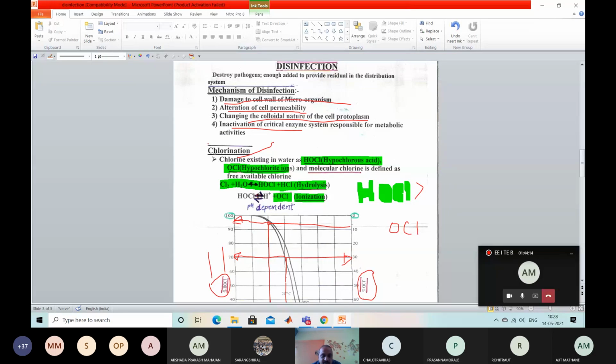Why are we discussing chlorination? Chlorine is the most used disinfectant agent in developed countries because chlorine leaves a residue. The residue of chlorine in the water body plays a very important role during the transportation of water from the water treatment plant to the consumer.